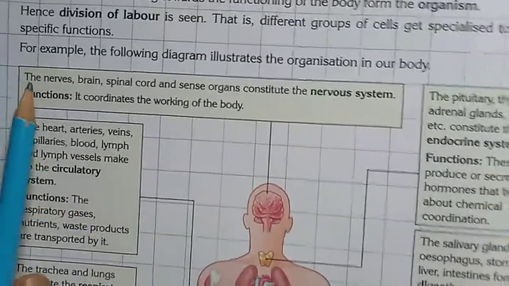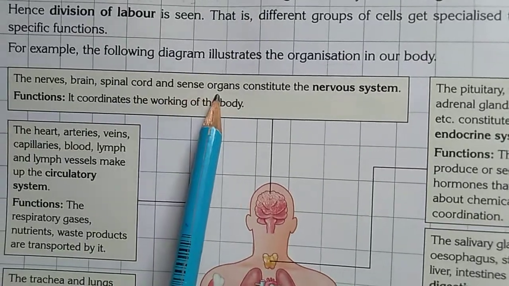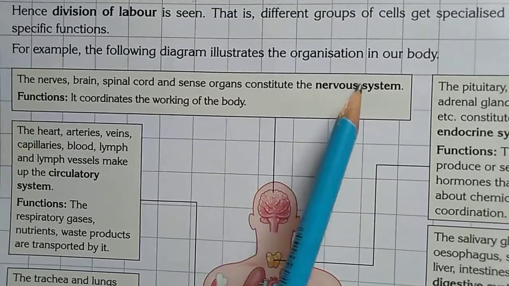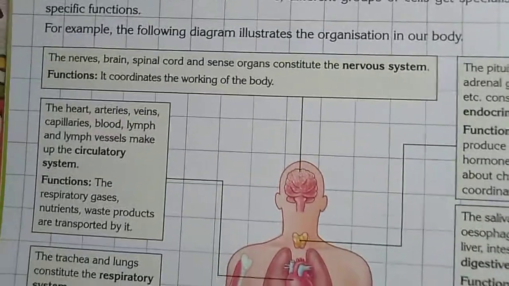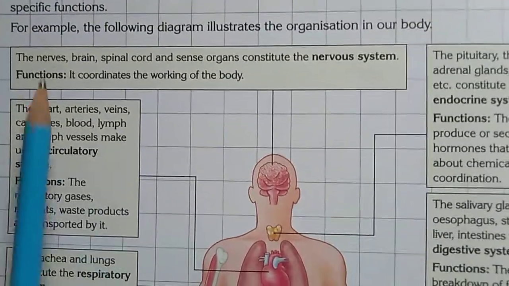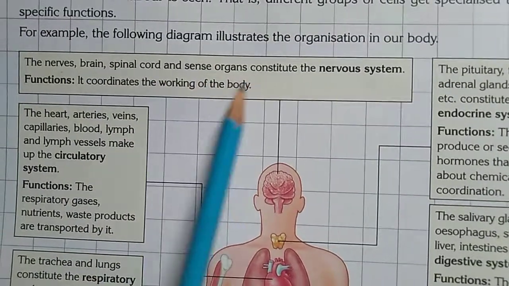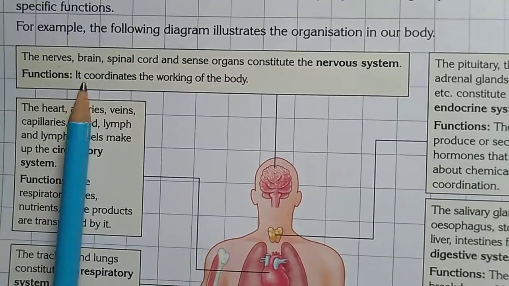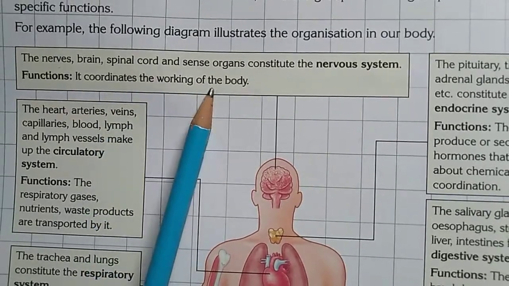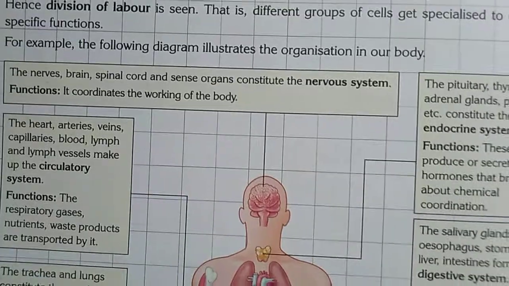First see the nervous system. The nerves, brain, spinal cord and sense organs constitute the nervous system. What is its function? It coordinates the working of the body.